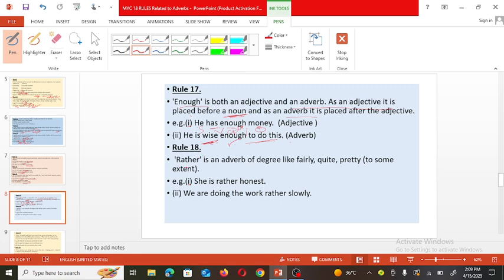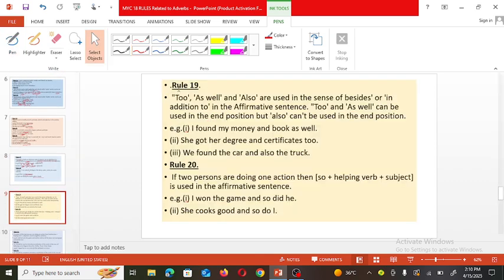Now next rule. Rather is an adverb of degree, like fairly, quite, pretty, meaning to some extent it can be used. For example, she is rather honest. Or we are doing the work rather slowly. Rather slowly means quite slowly. Or up to some extent she is an honest person. Now see the next rule.